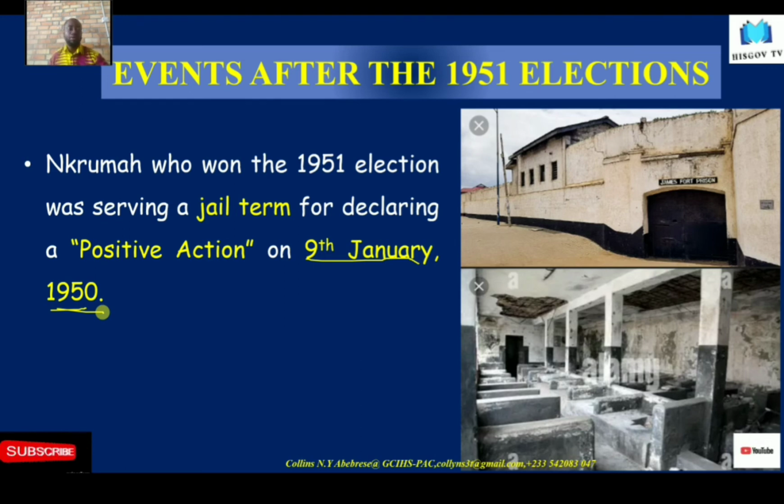You recall that we have learned that one of the approaches towards achieving independence was a radical way. Nkrumah was more radical as compared to the UGCC. And we said that some of these radical methods were strikes and the like. And so the positive action, which was declared by Nkrumah on 9 January 1950, was meant to force the colonial governor to grant independence for the people of the Gold Coast.